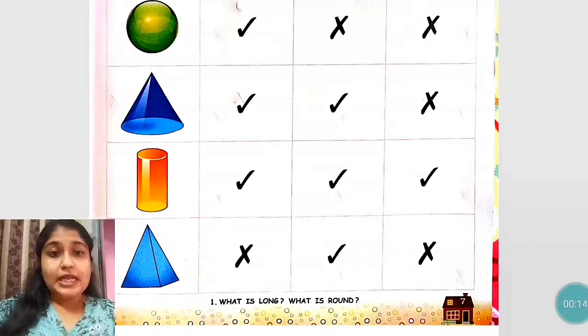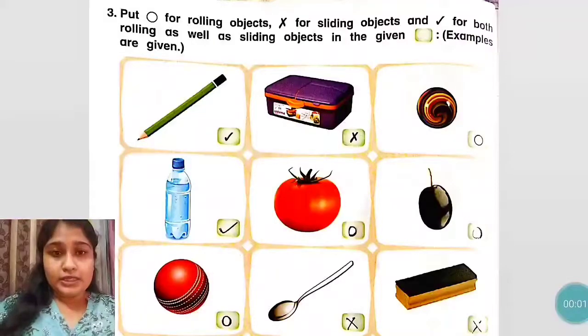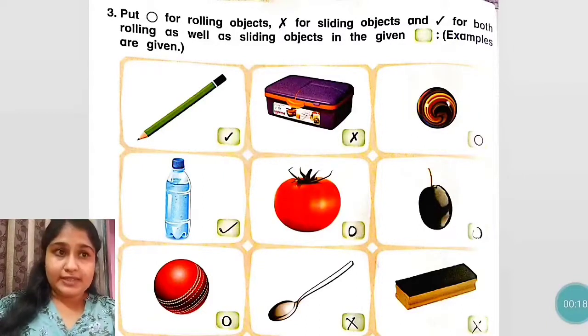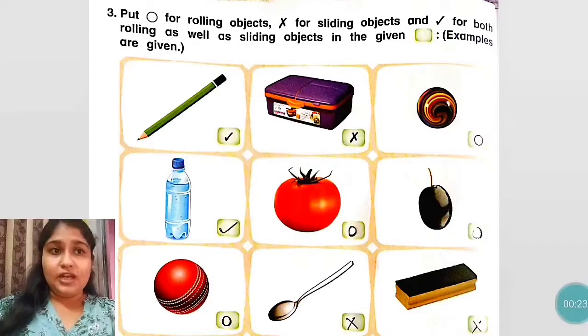So students, now we will start our exercise part. Take out page number 8 in your workbook of chapter 1. This is question 3. Now in this exercise, what we have to do? Put circle for rolling objects, cross for sliding objects and right for both rolling as well as sliding objects in the given box.